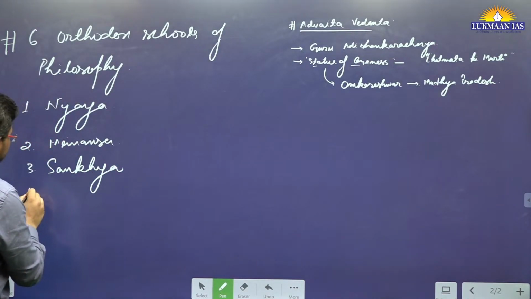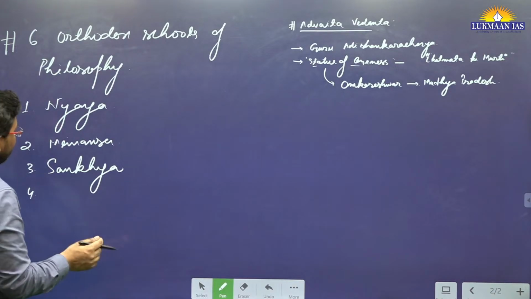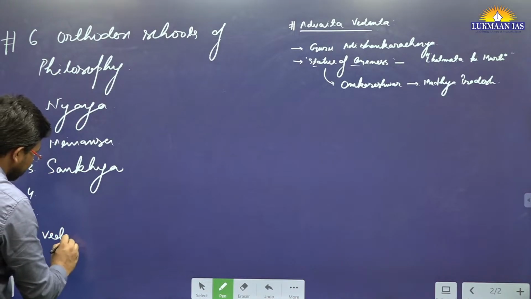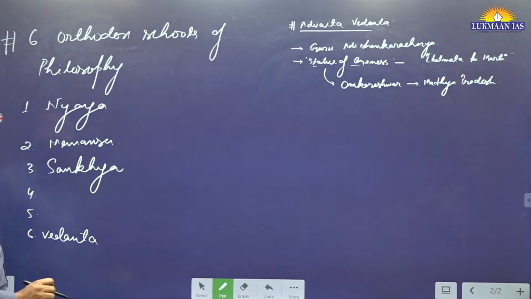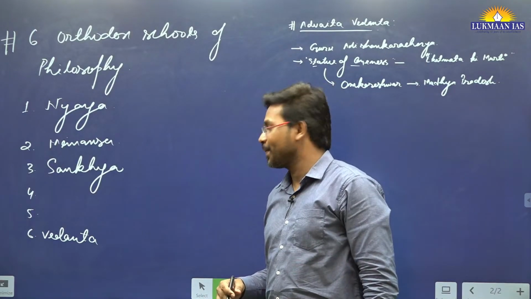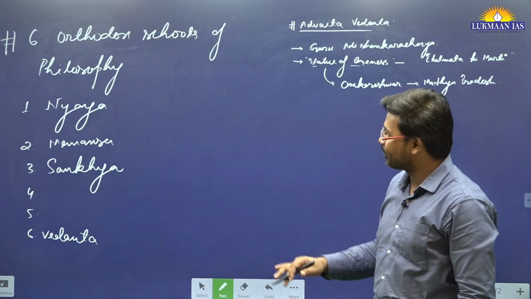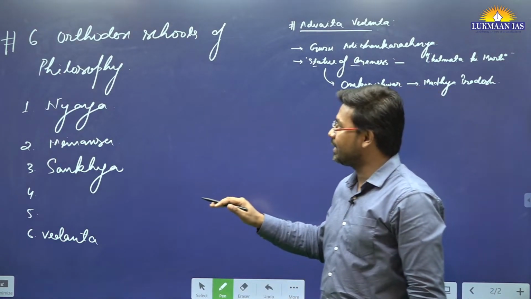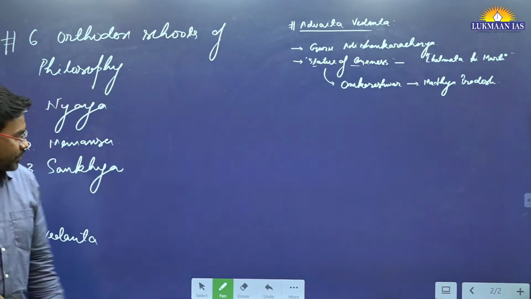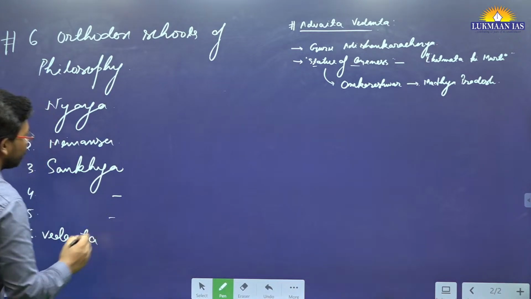The last one is Vedanta. Sometimes it becomes difficult, but anyone attending online who can write down: Nyaya, Mimamsa, Sankhya, Vedanta. There are 2 more schools of philosophy, and they are part of the orthodox schools of philosophy.